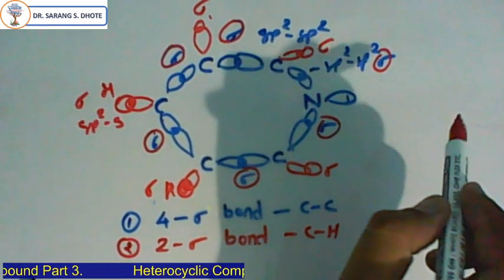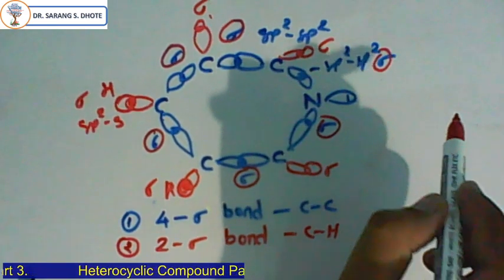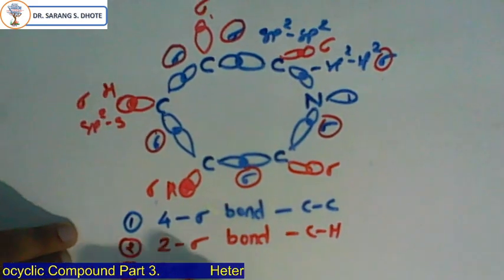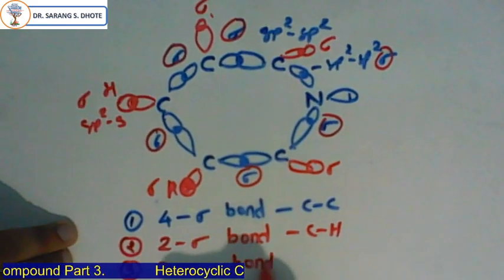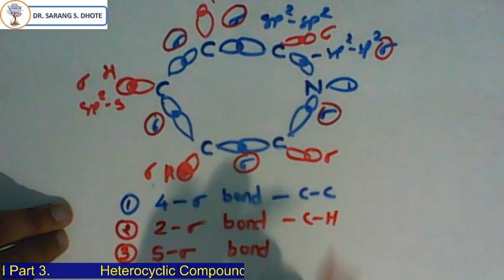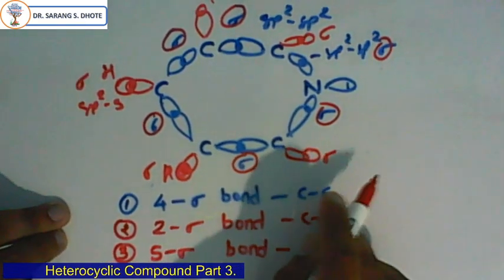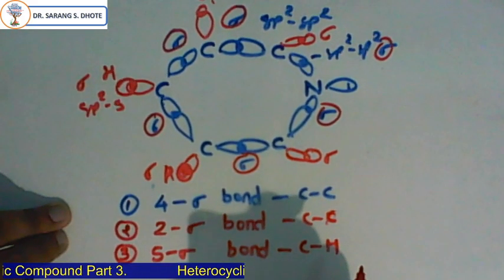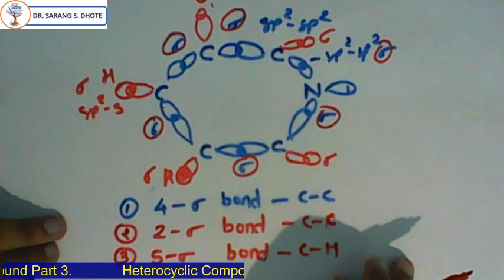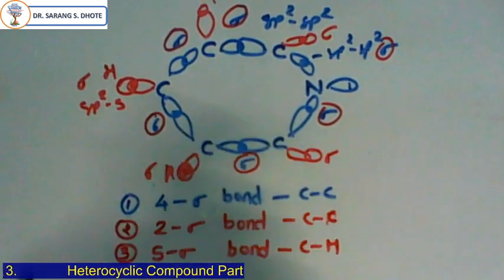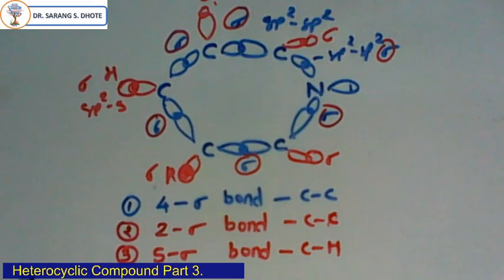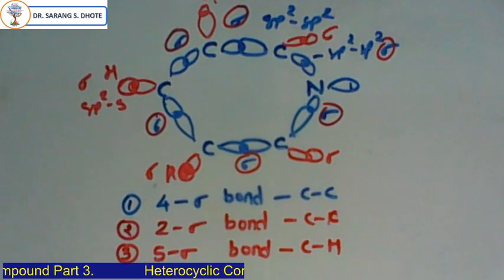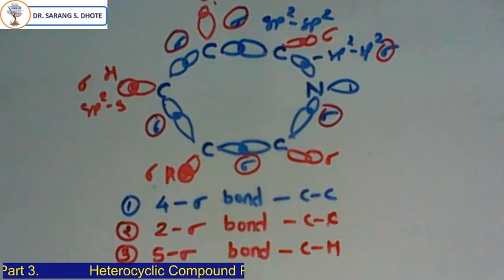So in this case there are a total of 5 carbon-hydrogen sigma bonds. This is the orbital diagram of pyridine. Again, remember one thing, the sigma bonds are between carbon and hydrogen, carbon and nitrogen, and carbon and carbon.